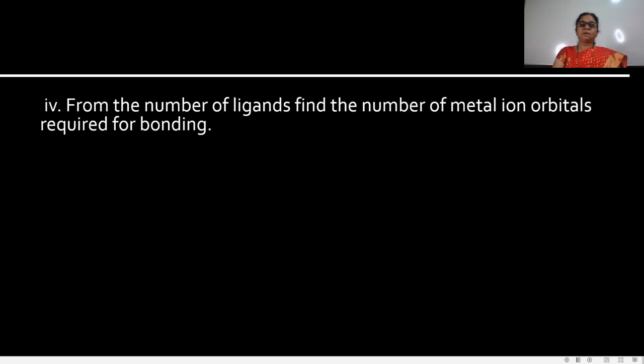Then from the number of ligands, find the number of metal ion orbitals required for bonding. We know that the coordination number is equal to the number of ligands or number of donor atoms. Therefore, from the number of ligands, find the number of metal ion orbitals required for the bonding, because there is bonding between metal ion and ligands, and for that the metal ion also has hybrid orbitals for the bonding.